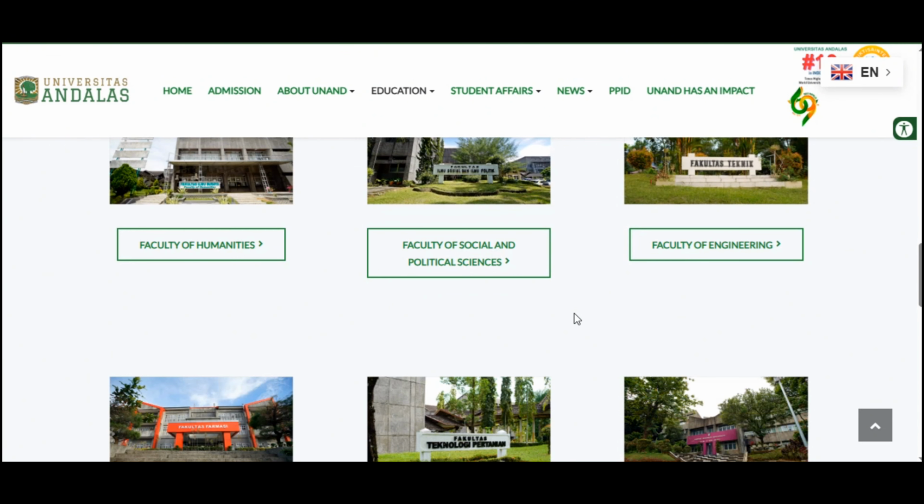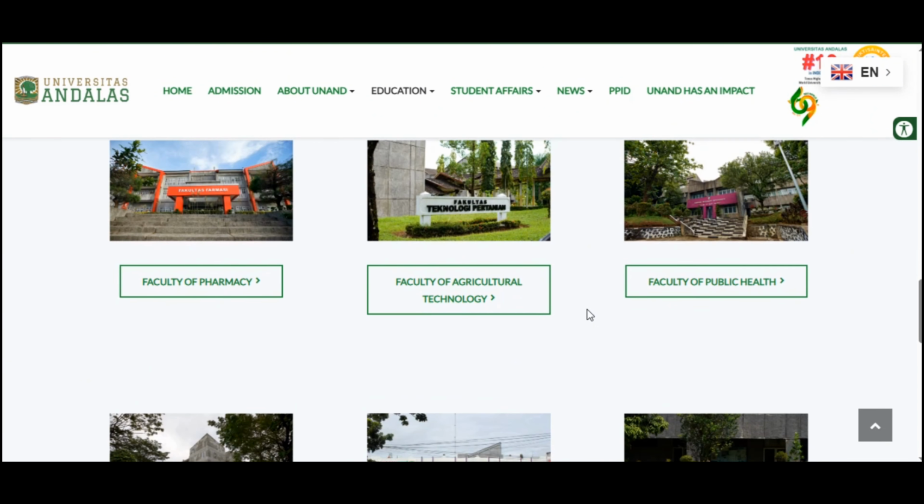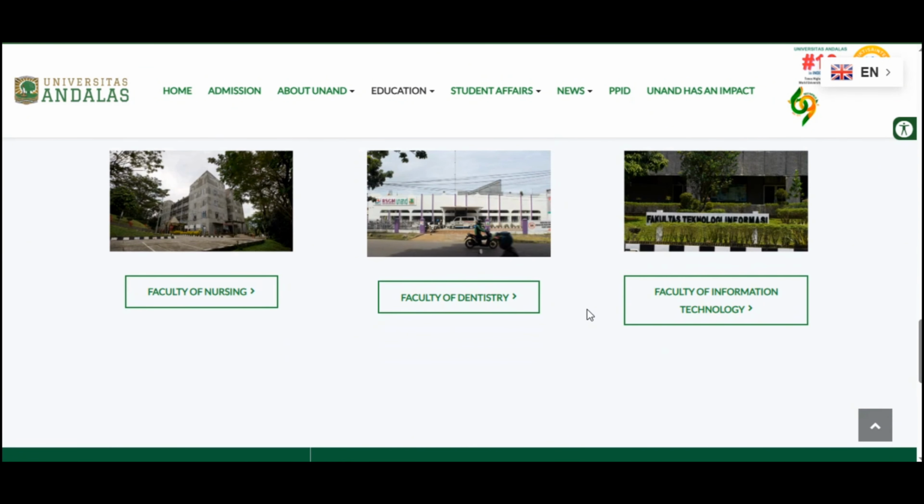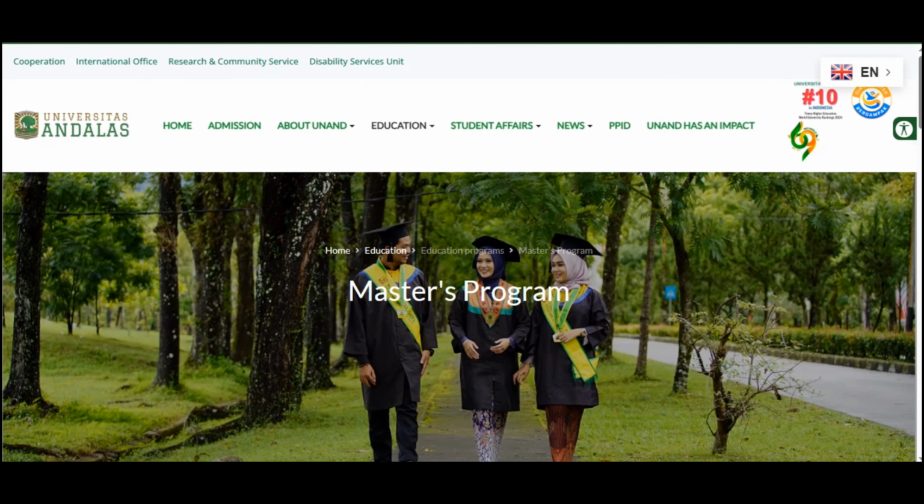There are 15 faculties that you can apply for. There are faculty of engineering, faculty of nutrition, faculty of pharmacy. You can apply to any of these faculties. There are 15 faculties for bachelor's, master's, and PhD. So it depends upon your background and upon your will. You can apply to any of these faculties according to your will.